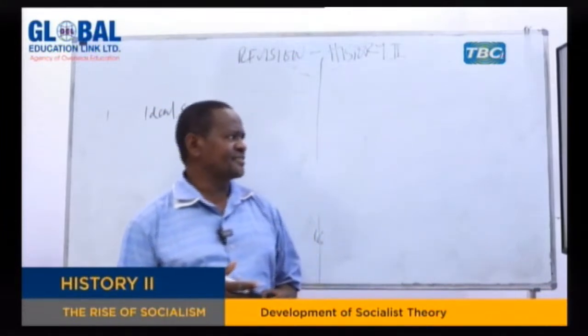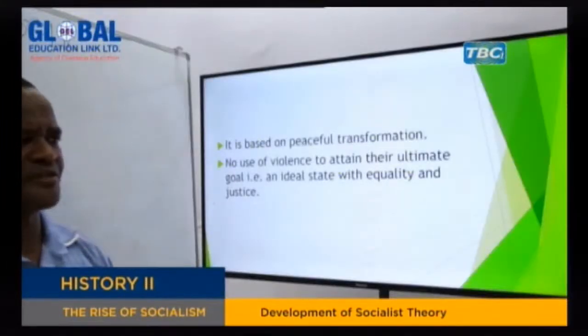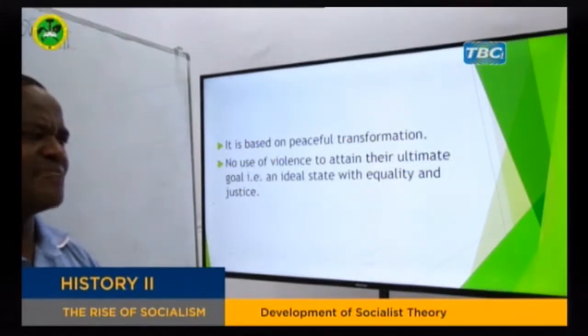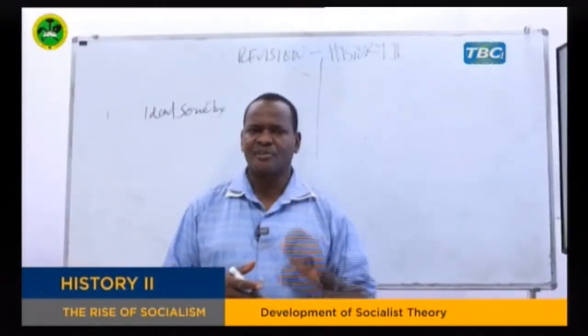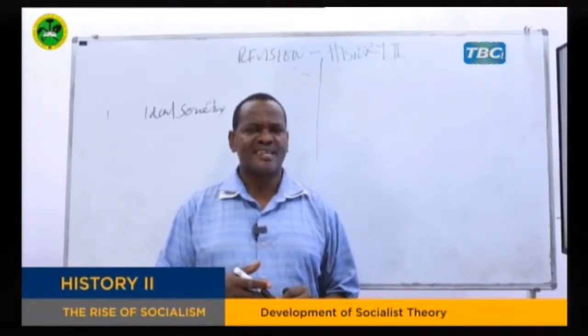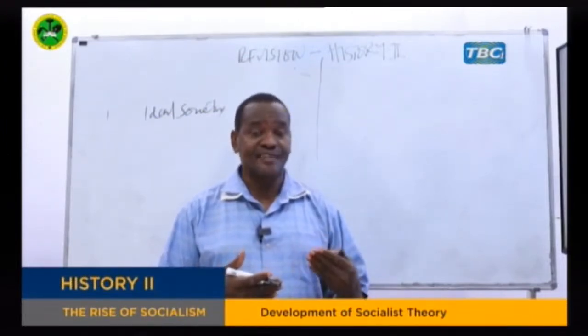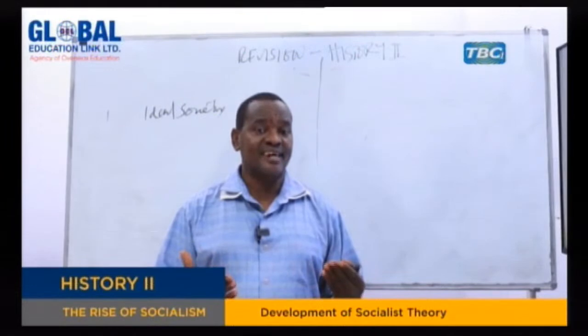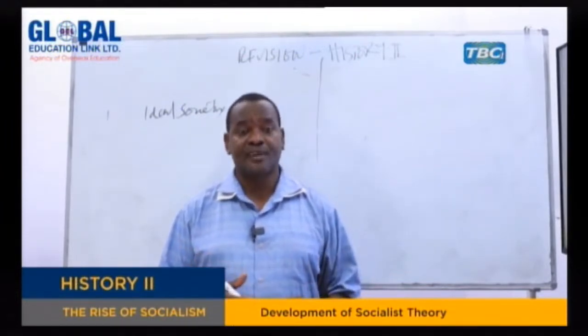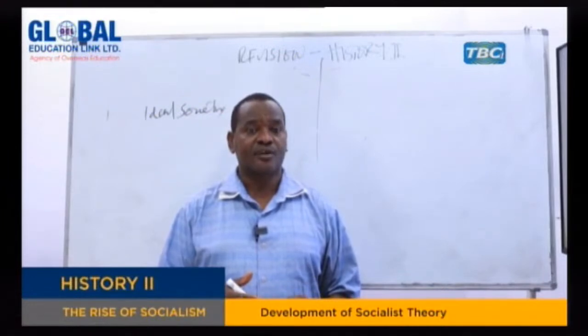The third characteristic is that it was based on peaceful transformation, as I've said. They never believed in class struggle. They never believed in violent revolution, as we are going to see in scientific socialism. They believed that the capitalists and the workers could sit together and talk, and through reasoning the capitalists would agree to give workers what they want.